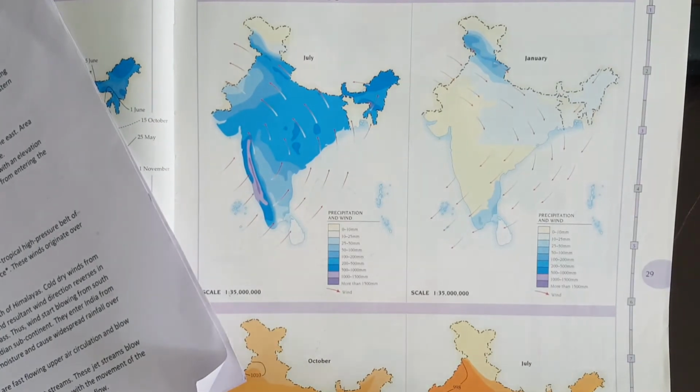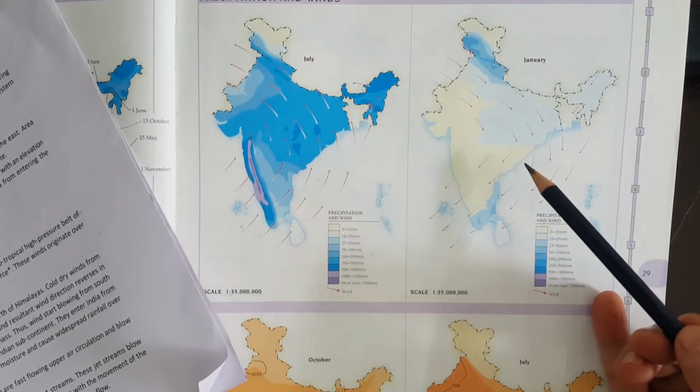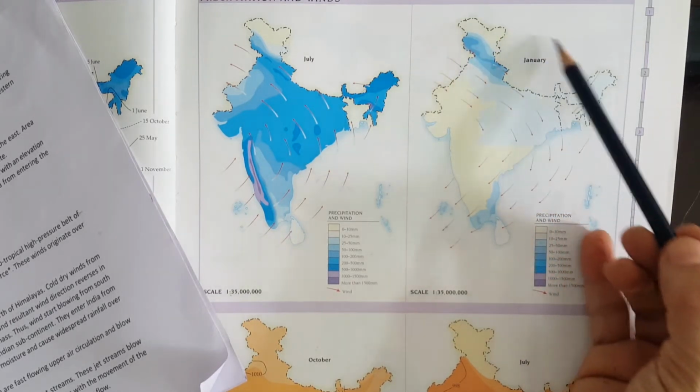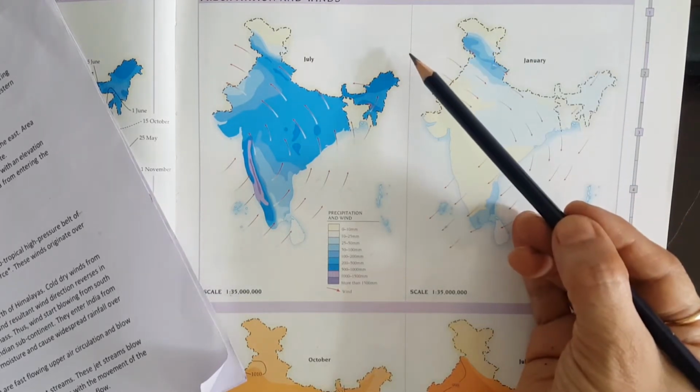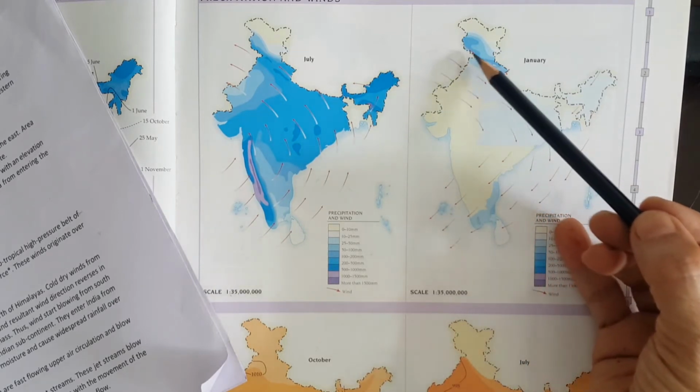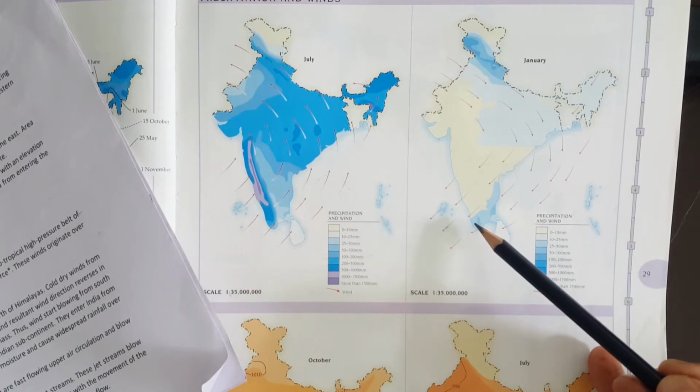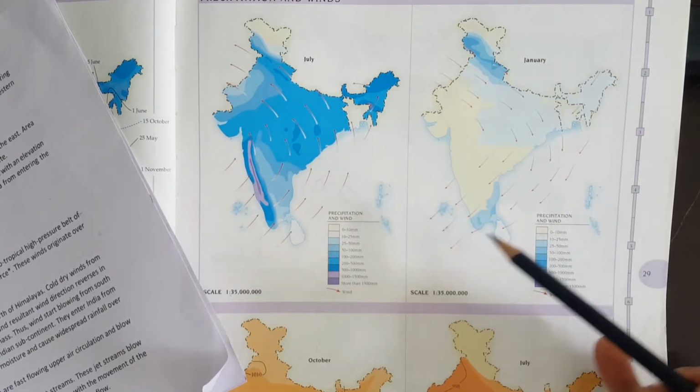Children, the pressure and the wind conditions in India are unique. During winters, there is high pressure area north of Himalaya. Cold, dry winds from this area blow towards the low pressure area over the ocean towards the south. The pressure pattern and resultant wind direction totally reverses in the summers.